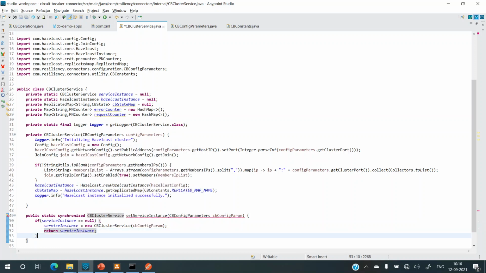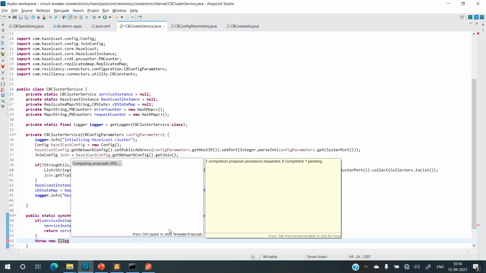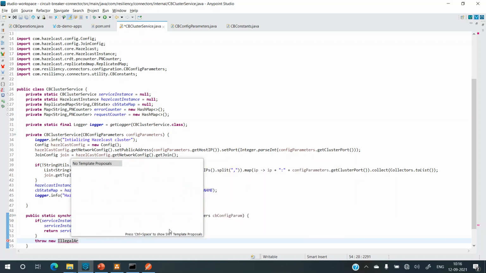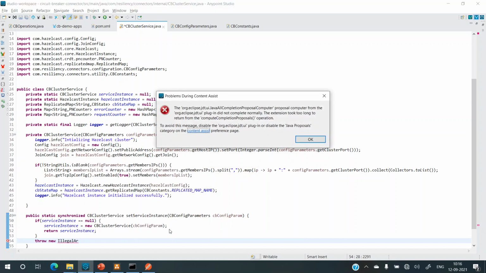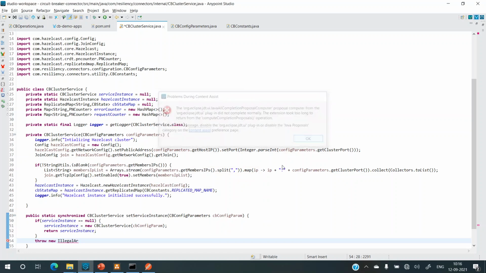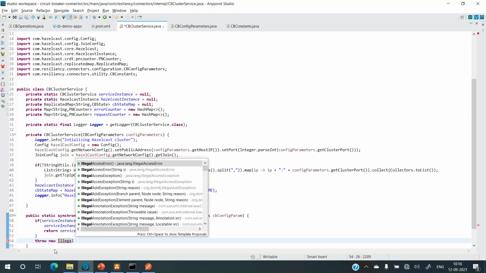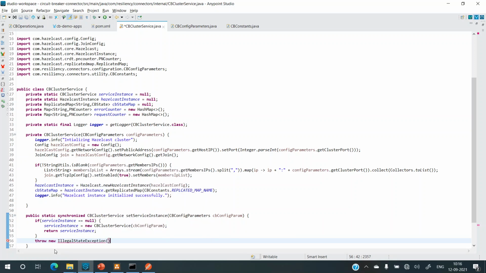Now what if the Hazelcast instance is already initialized? In that case, we do not want the user to create a new one, so we'll fail the deployment itself. I'll just throw an exception, illegal argument. Why is this not working? Okay, I think it wants me to type final. Sorry, it's illegal state exception.